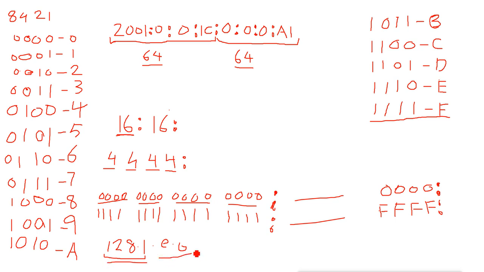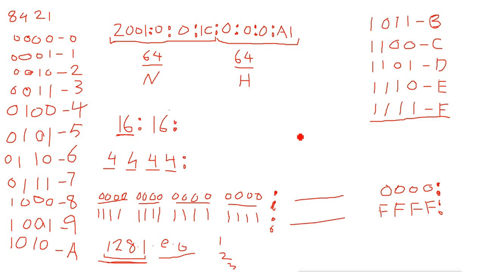I will give 1 to one machine, 2 to the second machine, 3 to the third machine, but they can all communicate as long as the first part remains the same. Same funda here: as long as the first 64 bits remain the same, two or more machines will communicate and remain in the same network. So the first 64 bits are considered the network part and the rest of the 64 bits the host part in IPv6.